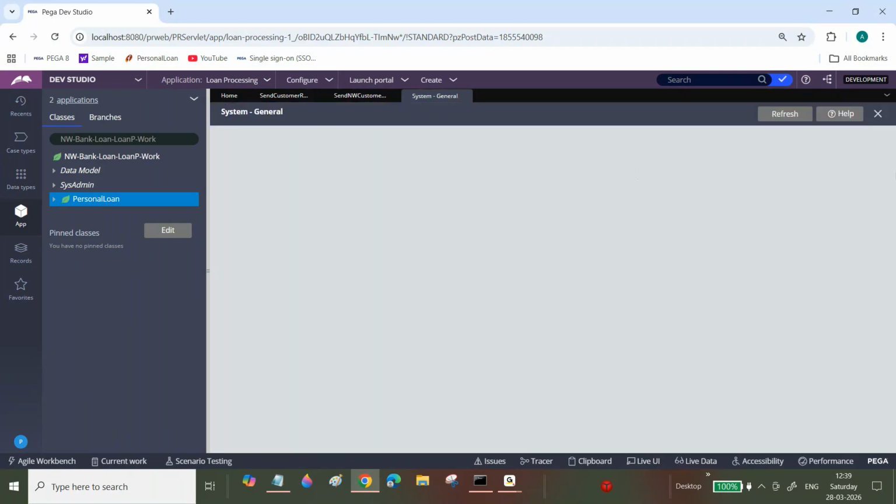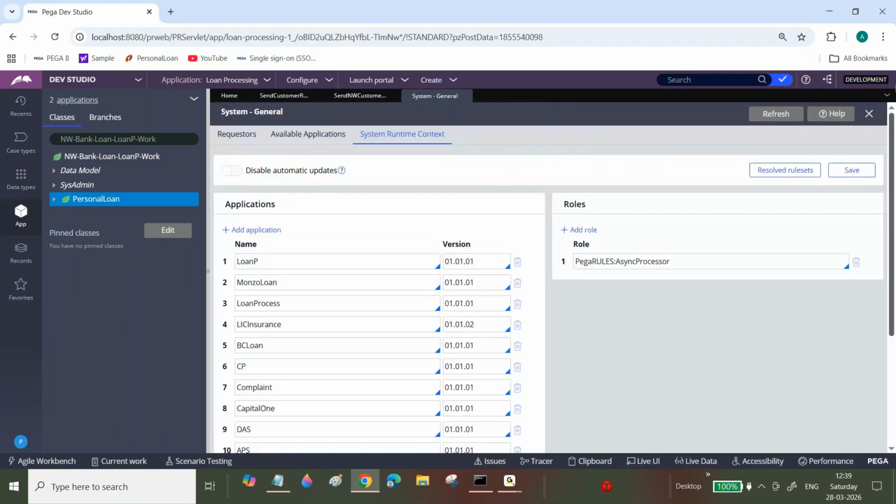Here you can see the list of applications you created. In this system runtime context, what is your application? Our application is Loan P. In this context base, this is your application, right? Loan P is your application. Now, in this context, what is the version?